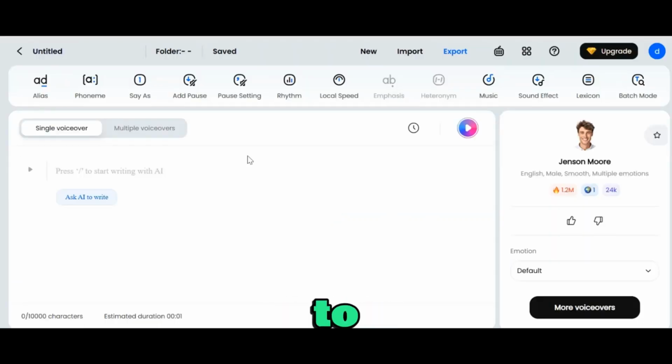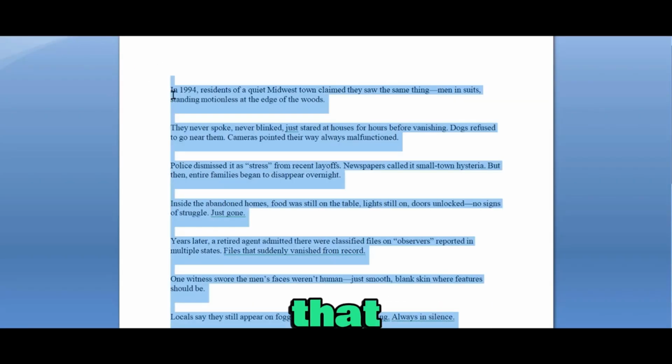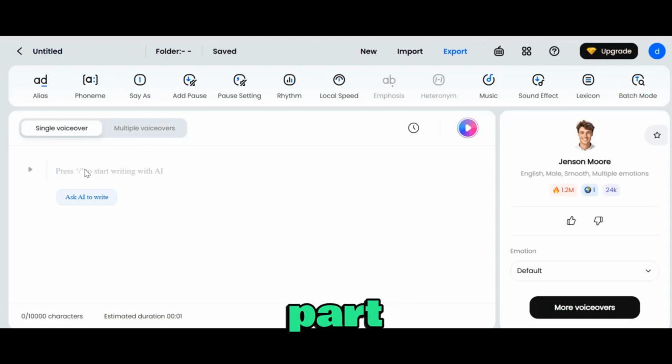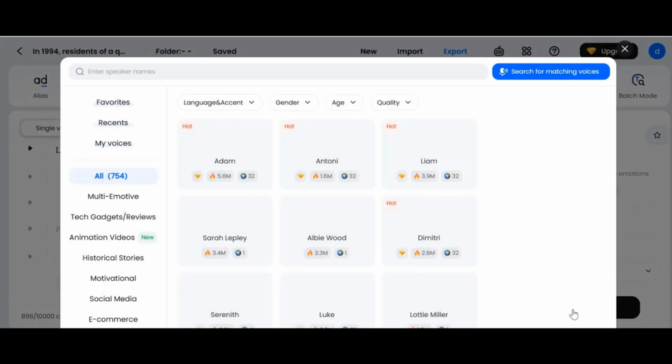So once you're here, you're going to see a prompt box where you can put in your script to do your voiceover. So what you're going to do is head over to your notes or your Google Docs or wherever it is that you saved your script and copy the entire script. Take it over to this part and paste your script. Once you're done, come over to this part that has more voiceover and click on it.